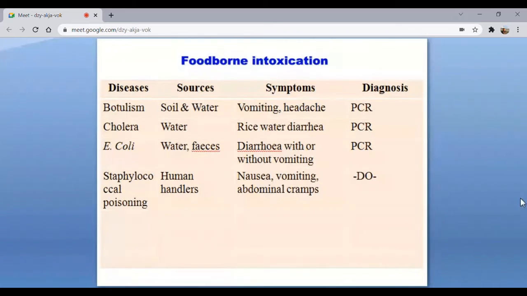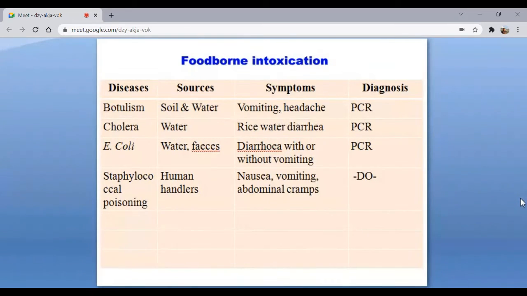This symptom is very authentic. If you see rice water diarrhea, just think about cholera. Okay. And PCR is one of the methods by which you can diagnose it.